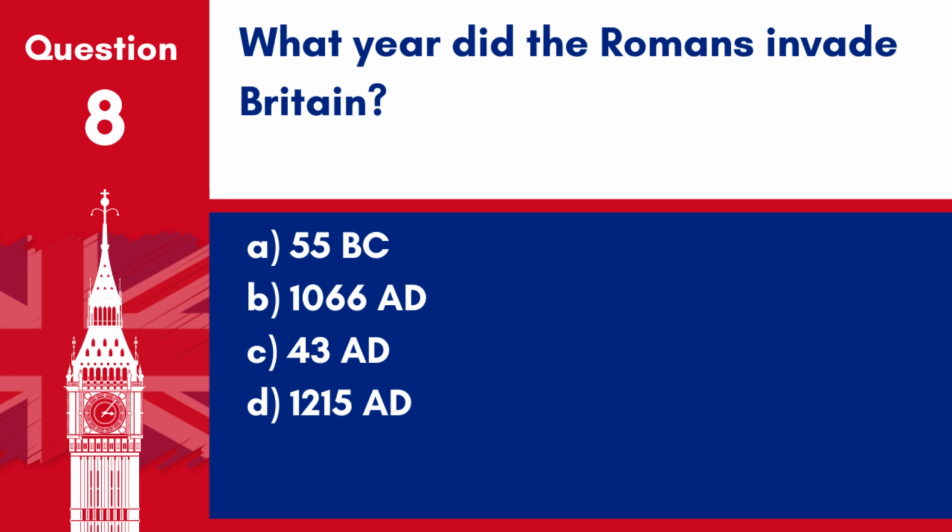Question 8. What year did the Romans invade Britain? A. 55 BC. B. 1066 AD. C. 43 AD. D. 1215 AD. Answer. C. 43 AD. The Roman invasion of Britain began in 43 AD, marking the start of Roman rule over Britain.